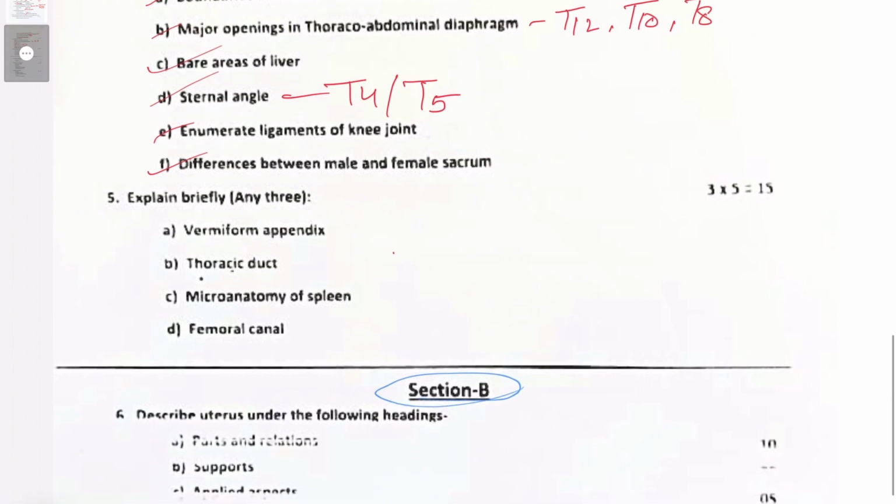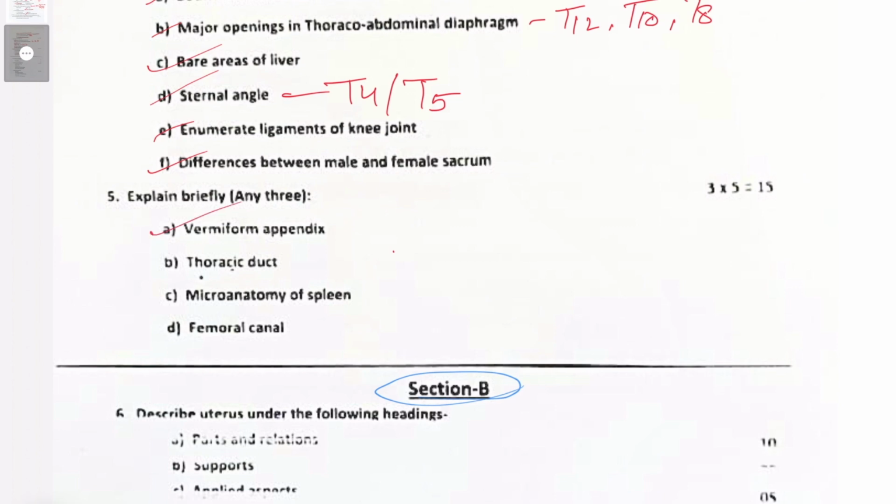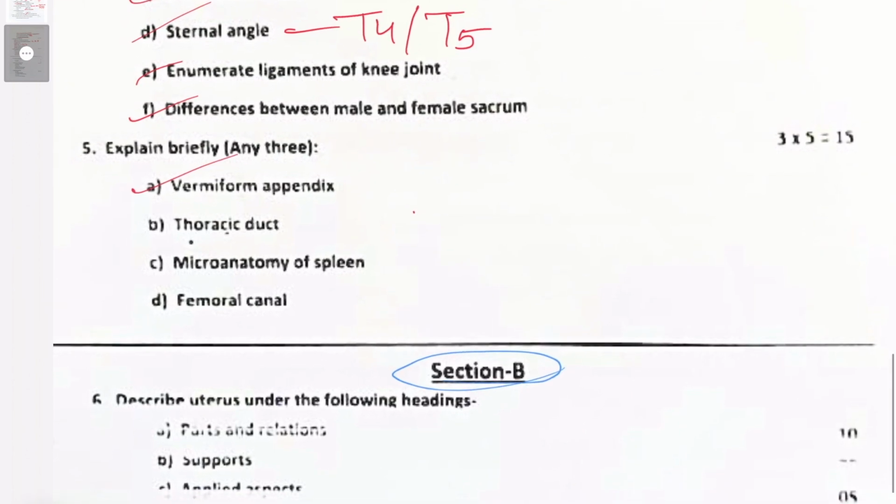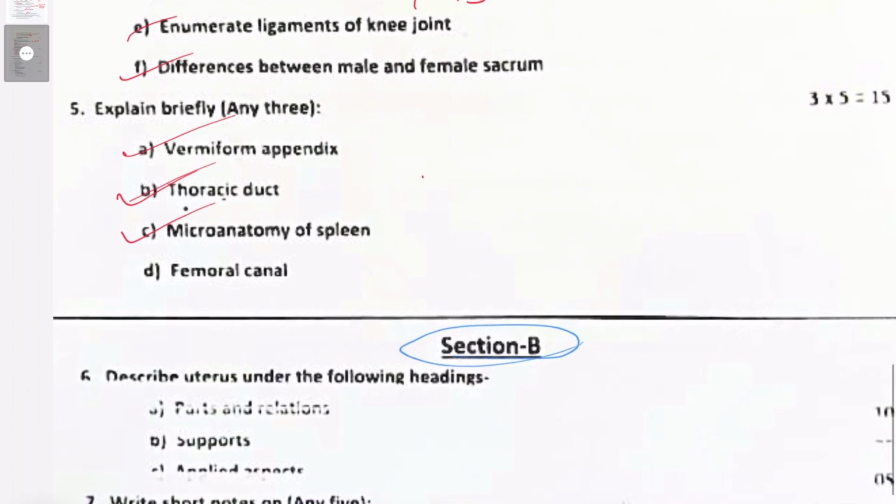Explain briefly any three. Vermiform appendix, you should mention this. The most common position of an appendix is retrocecal. Thoracic duct, of course, it's very important. Its relations in the posterior and superior mediastinum are also very important. Microanatomy of spleen, remember PALS, periarteriolar lymphatic sheaths. The red pulp, white pulp, open and closed circulatory system here. Everything you need to know about the spleen. The central arteriole within the white pulp.